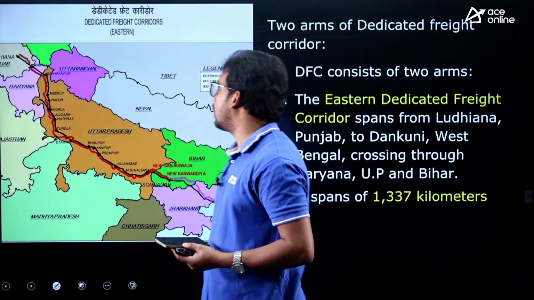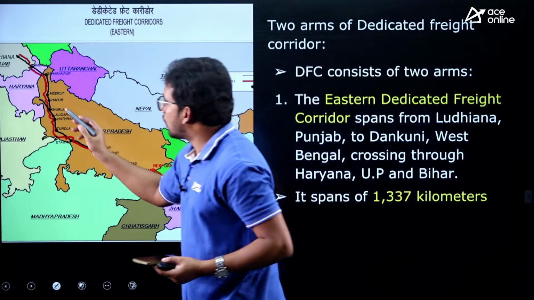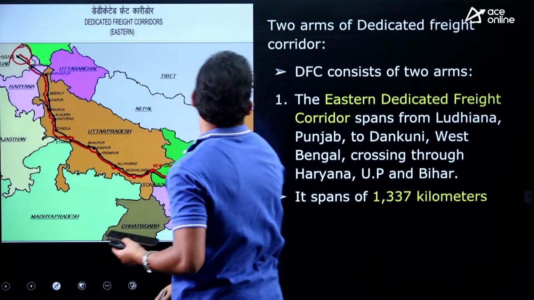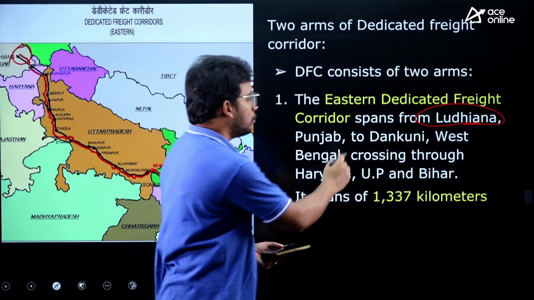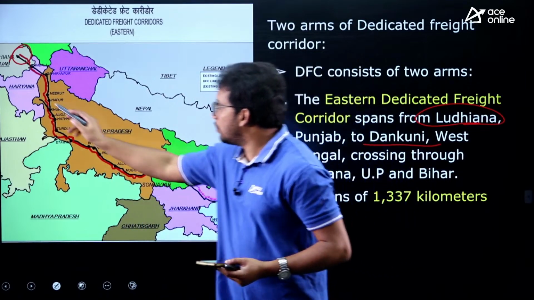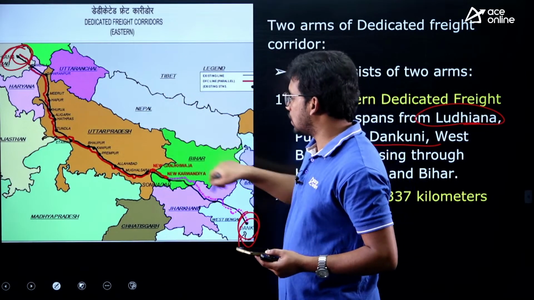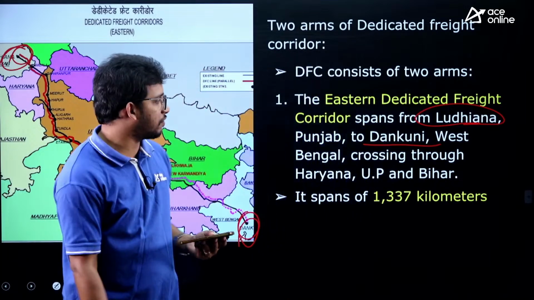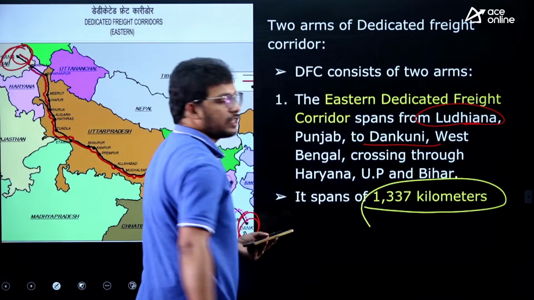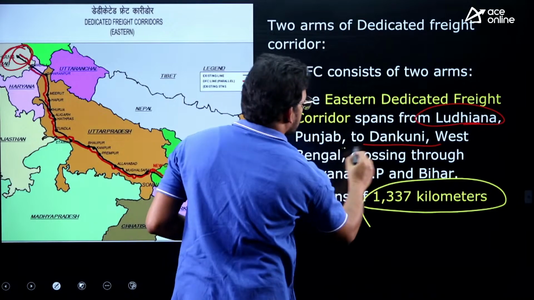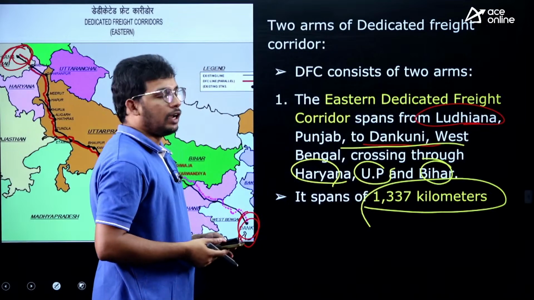Eastern Dedicated Freight Corridor and Western Dedicated Freight Corridor. Eastern Dedicated Freight Corridor covers from Ludhiana in Punjab to Dankuni in West Bengal. This is the Eastern Dedicated Freight Corridor because it is part of Eastern India, and its length is 1337 kilometers, and it passes through Punjab, Haryana, UP, Bihar and West Bengal.